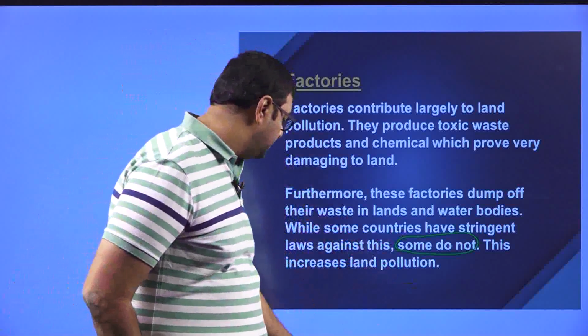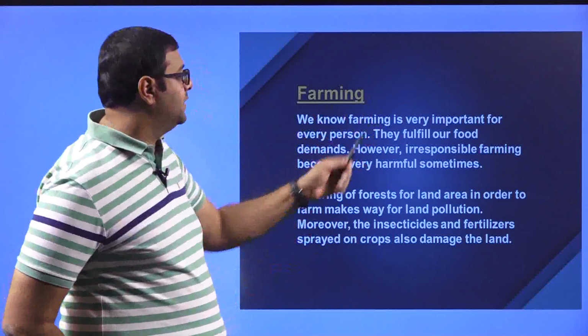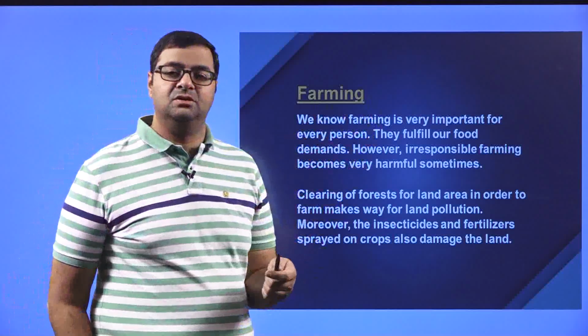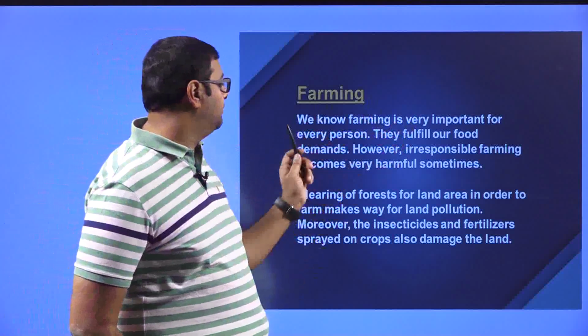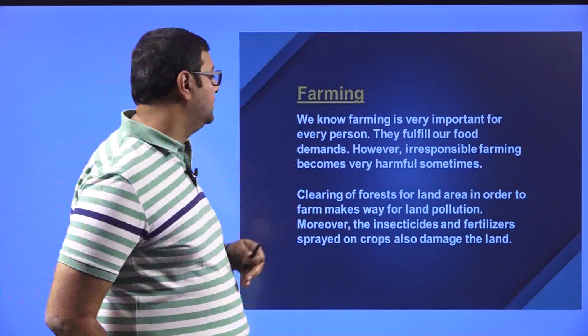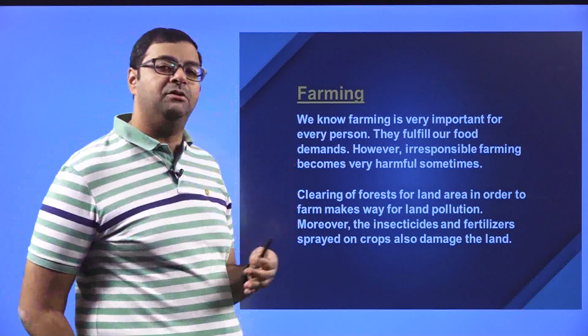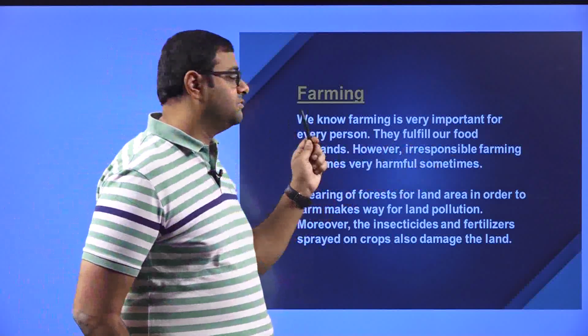Okay, moving on, farming. Now we know farming is very important for every person. They fulfill our food demands. So our demands are fulfilled by the farmers, by doing farming. However, irresponsible farming becomes very harmful sometimes.